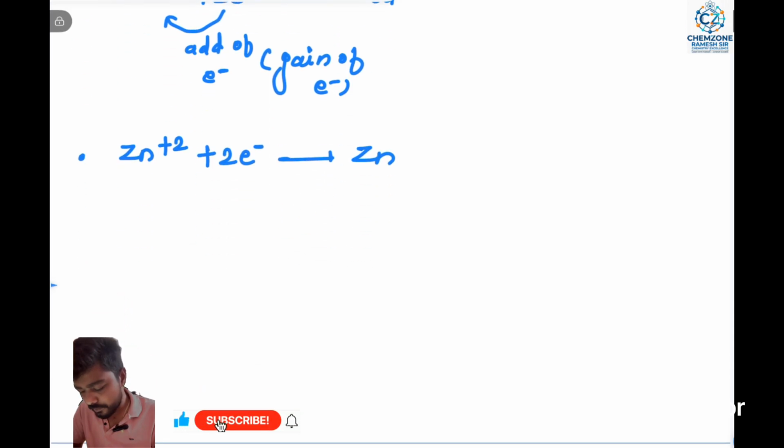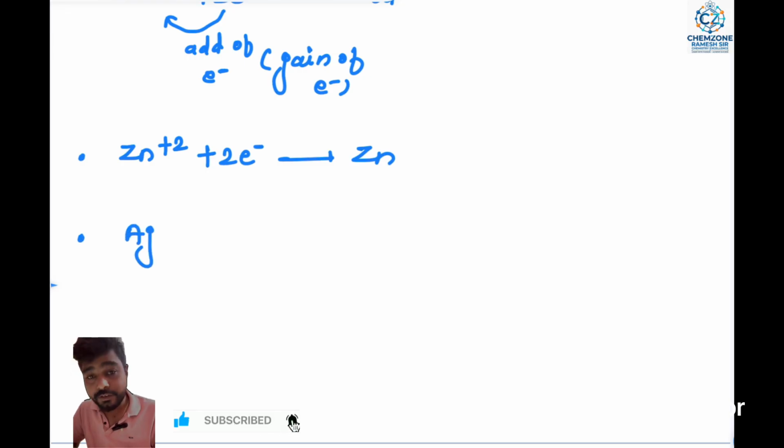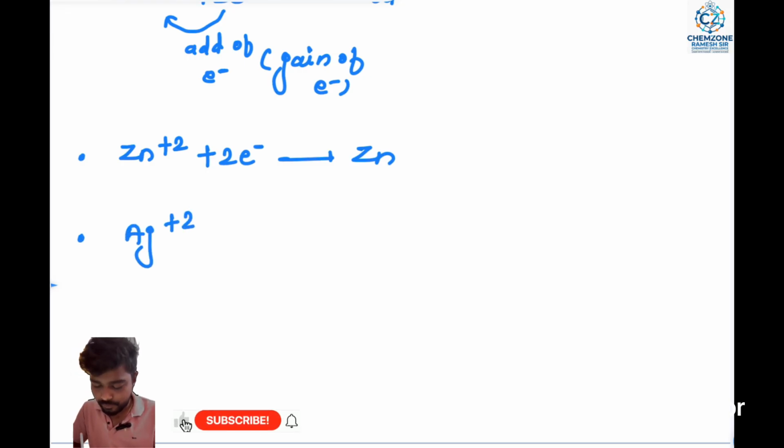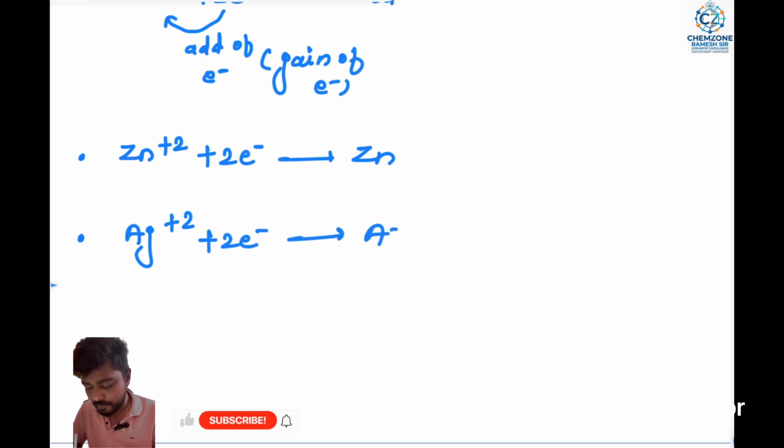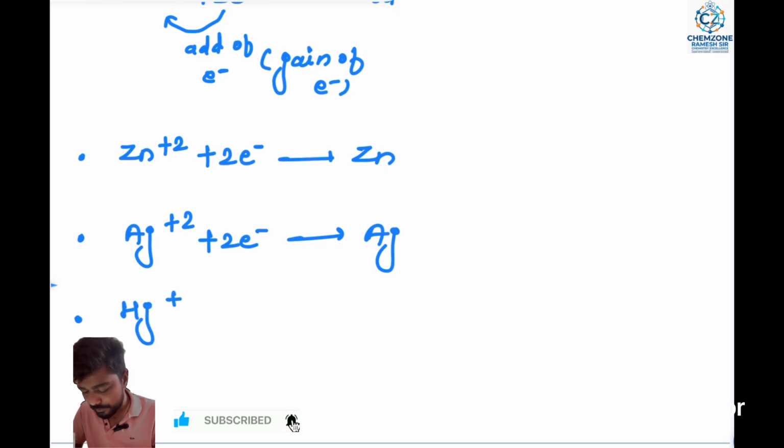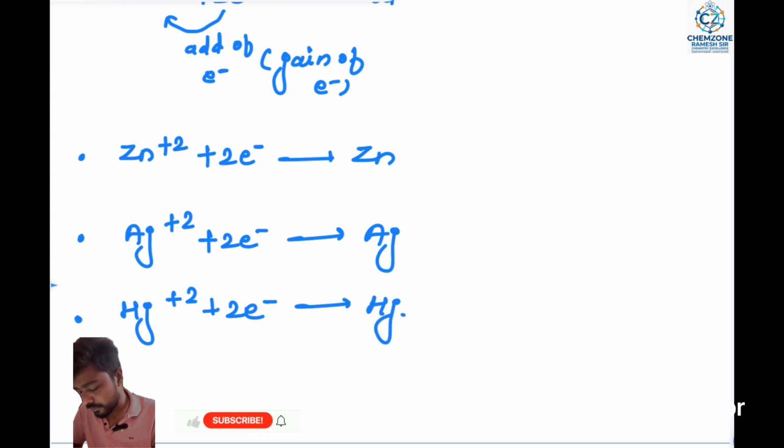Next, silver: silver plus electrons is converted to solid silver. And next is mercury: Hg 2+ plus 2 electrons is converted to Hg. So that is an example of oxidation and reduction processes. Oxidation means removal of electrons, reduction means gain of electrons. That completes the basic knowledge of electrochemistry.